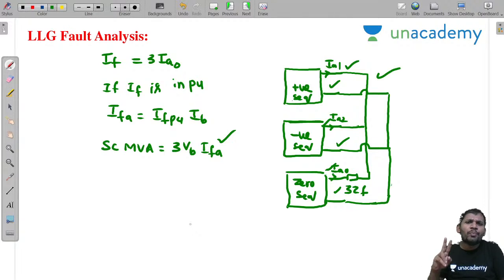Next, two important faults that I want to discuss: triple L fault and triple LG fault. Those are also short circuit faults, but they are symmetrical faults. Why? Even though the system is subjected to fault, the system remains in balanced condition. That's why those faults are taken as symmetrical. Students, is it okay? Understood the concept I explained? Please concentrate.